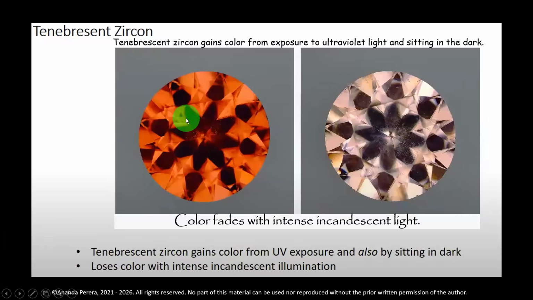This is zircon. The color fades with intense incandescent light, like this. Tenebrescent zircon gains color from exposure to ultraviolet light and sitting in the dark. With intense incandescent light, it will fade. So tenebrescent zircon gains color from UV exposure and by sitting in the dark, and loses color with intense incandescent illumination. It is zircon, tenebrescent zircon.